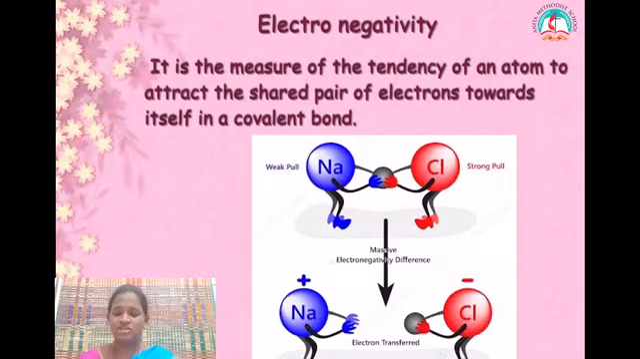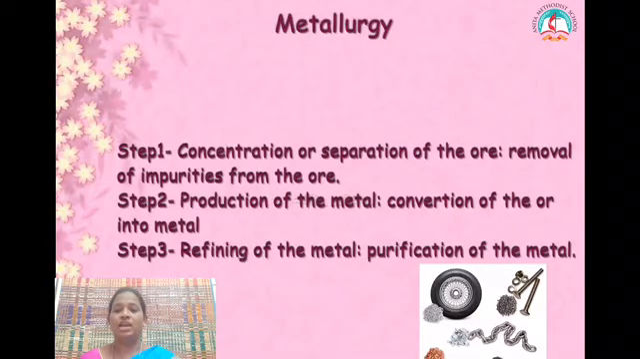electrons. If you take sodium and chlorine, they are sharing an electron. When the bond breaks between these two atoms, the shared pair of electrons will be taken by the chlorine atom because it has a strong pull towards the electron. So this is called electronegativity. It is the measure of the tendency of an atom to attract the shared pair of electrons towards itself in a covalent bond.